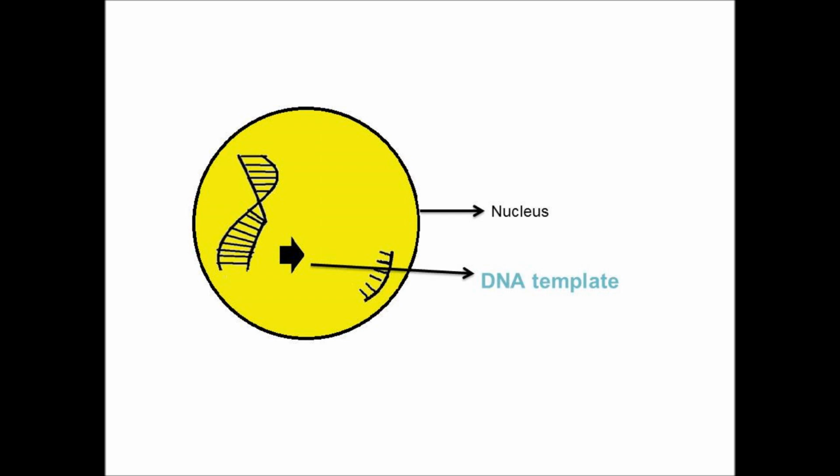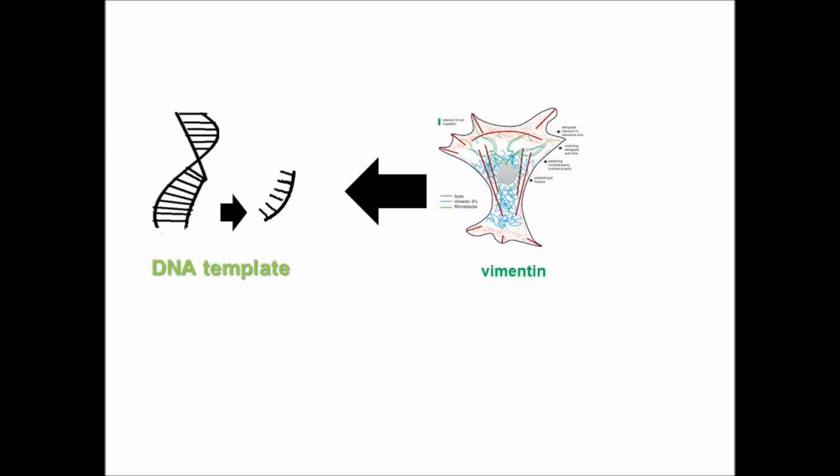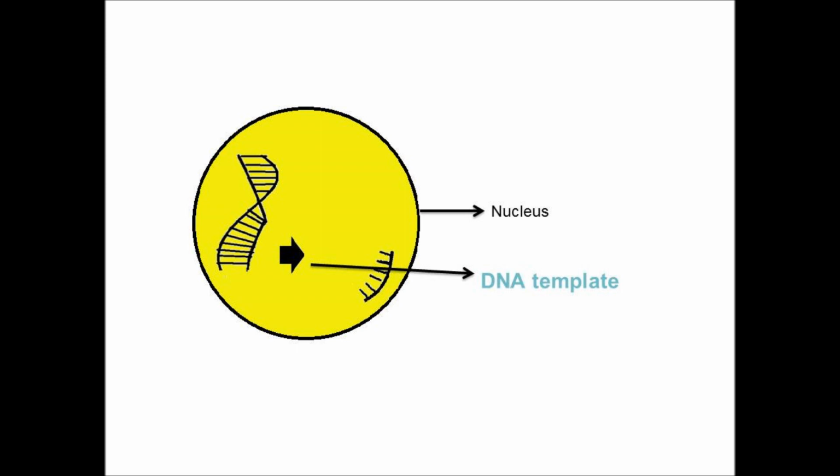This is normal vimentin. In the liver we have vimentin-producing cells, and in the nucleus there will be DNA.